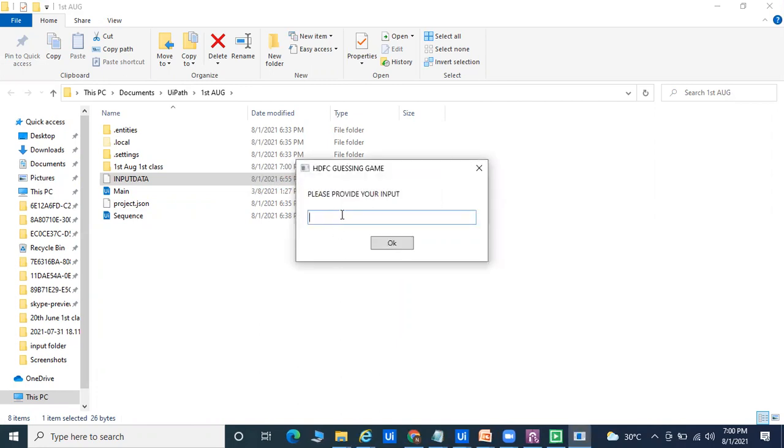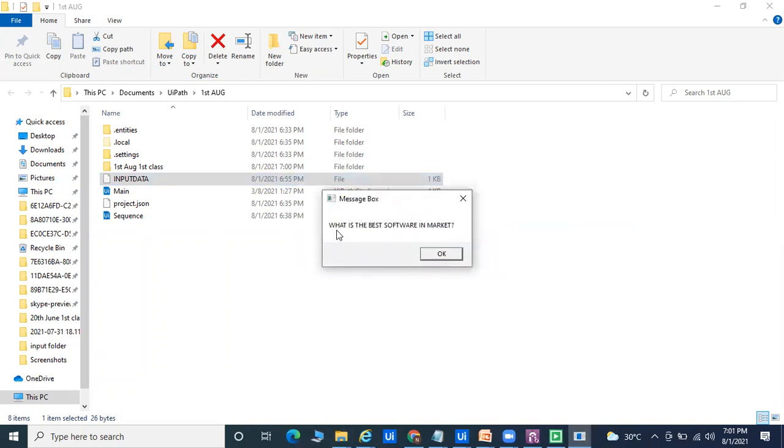Please provide your input. So I can pass: what is the best software in the market? I am asking this question through the robot. What is the best software in the market? Then it will display the data. What is the best software in the market? Again it will display that, and this is the second line.